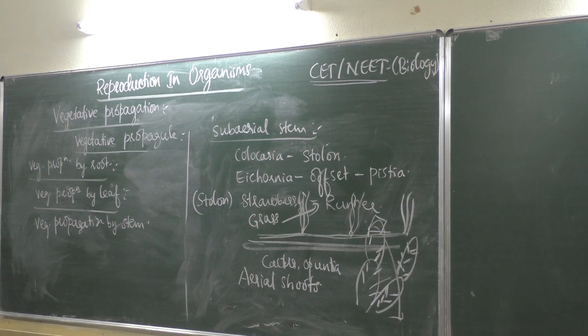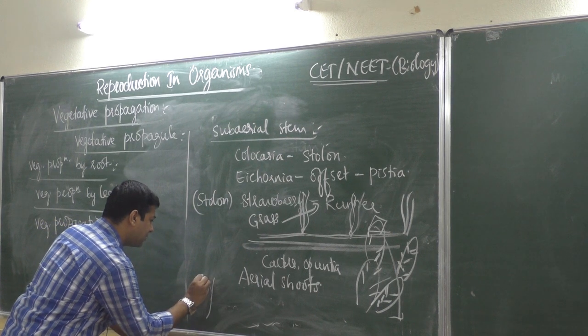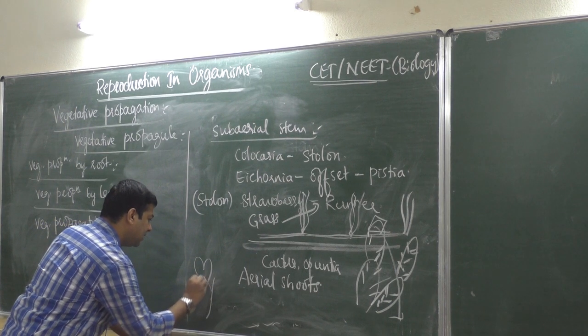Okay, so then there are special modifications in plants like oxalis, agave, dioscorea. In all these plants, fleshy bulb or buds will be produced, near the base of leaves, called bulbils. It's a modification.